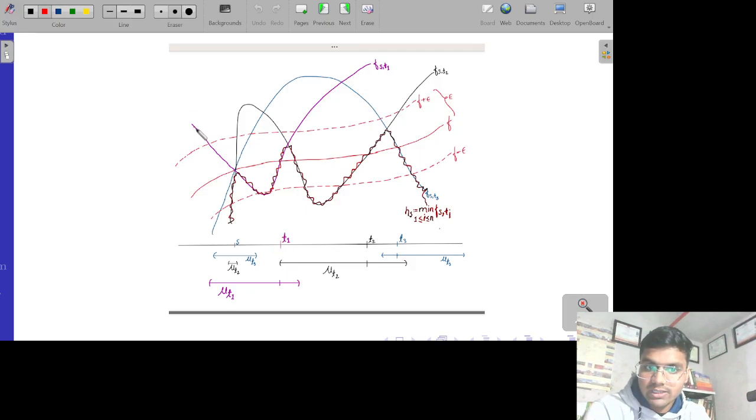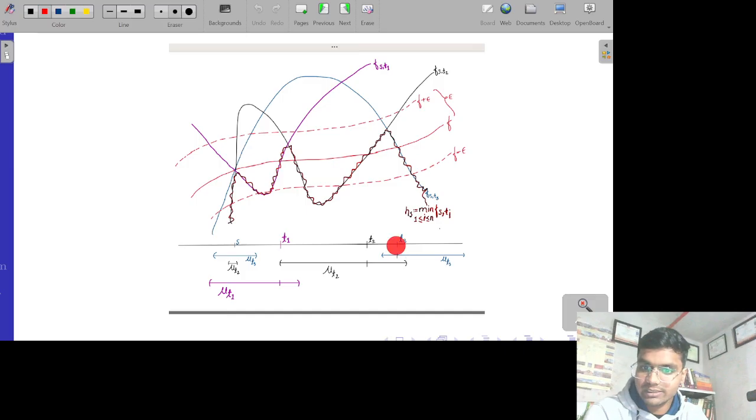Then we get a function f_{s,t1} from A, which takes the same value at s and t1 as the function f does. Again we take another point t2 here, and corresponding to that t2 we get another function, this black line, f_{s,t2}, and this f_{s,t2} also takes the same value at s and at t2 as f.